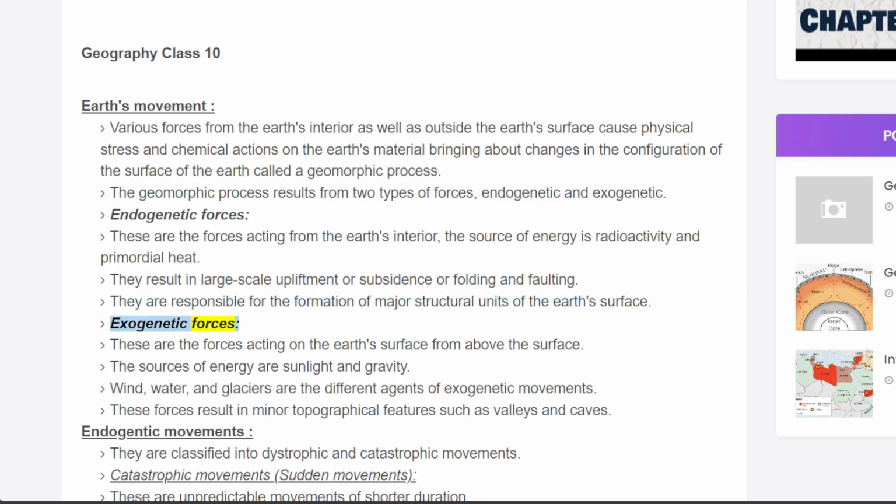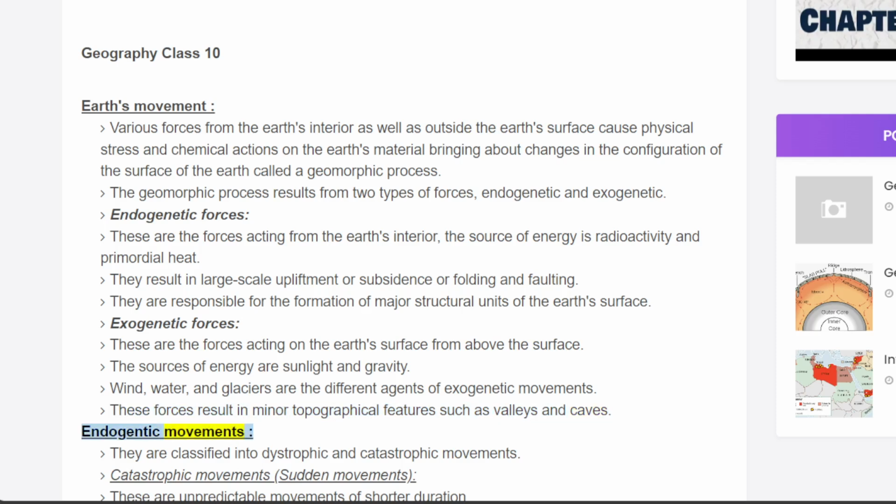Exogenetic forces. These are the forces acting on the Earth's surface from above the surface. The sources of energy are sunlight and gravity. Wind, water, and glacier are the different agents of exogenetic movements. These forces result in minor topographical features such as valleys and caves.